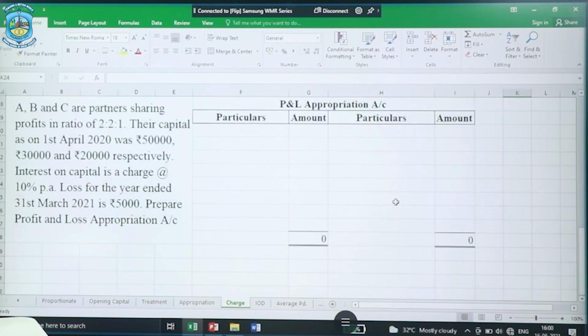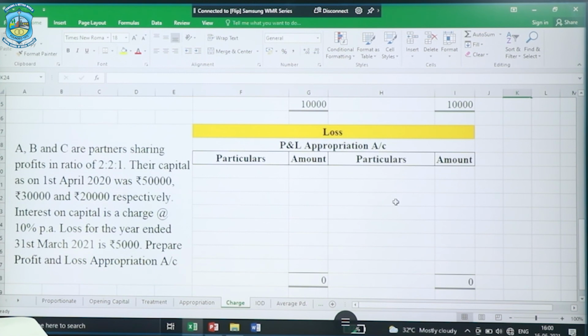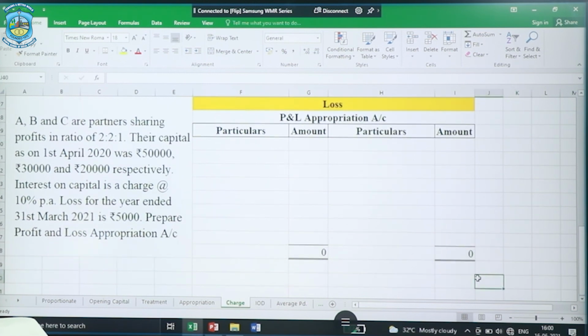Now this is another situation where the firm has earned a loss. Even if the firm has suffered a loss, here is the loss which will be written on the debit side. Net loss is transferred to the profit and loss appropriation account on the debit side, and it is brought to the profit and loss appropriation account just because interest on capital is treated as a charge.